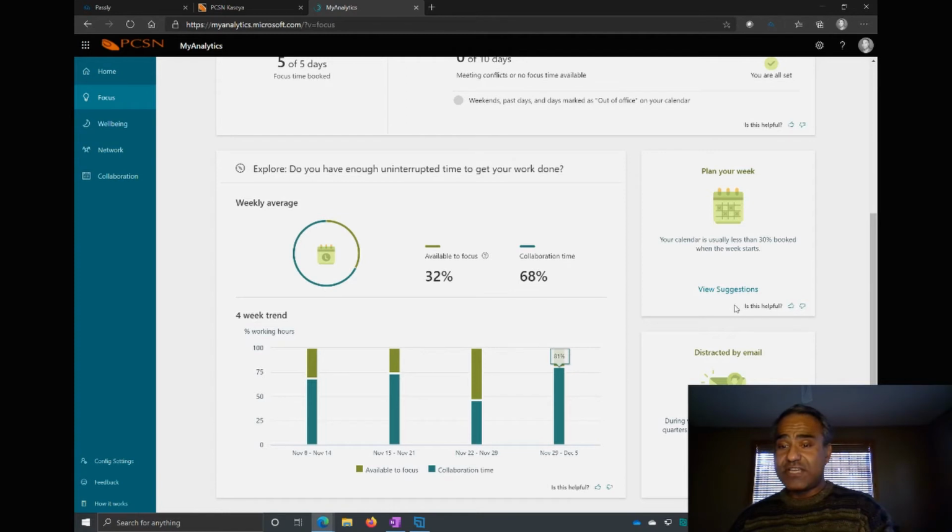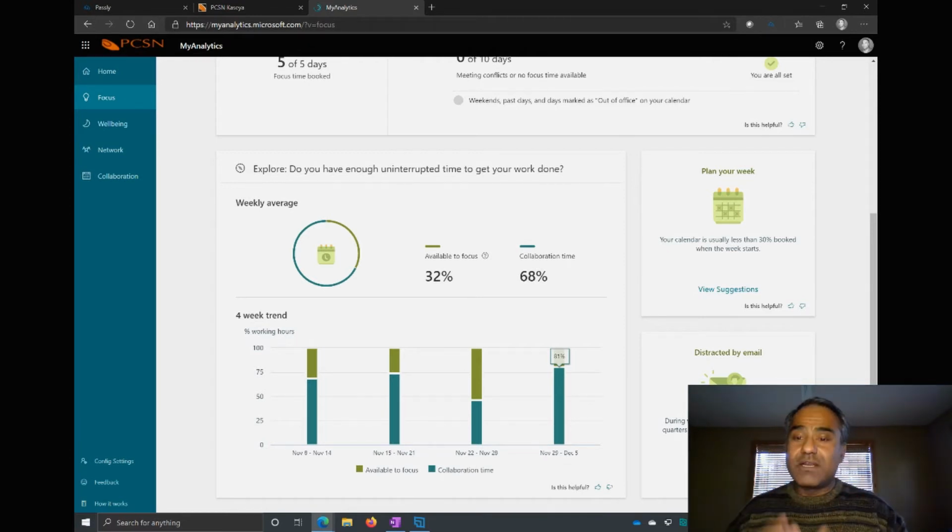I can get suggestions right there. And this is an interesting one, distracted by email, right? It says that during work hours, you read over 3/4 of your email within 30 minutes of receiving them. The idea is everyone should have a certain amount of time a day set aside to go read the emails and respond to them. You shouldn't be responding to emails just all throughout the day.